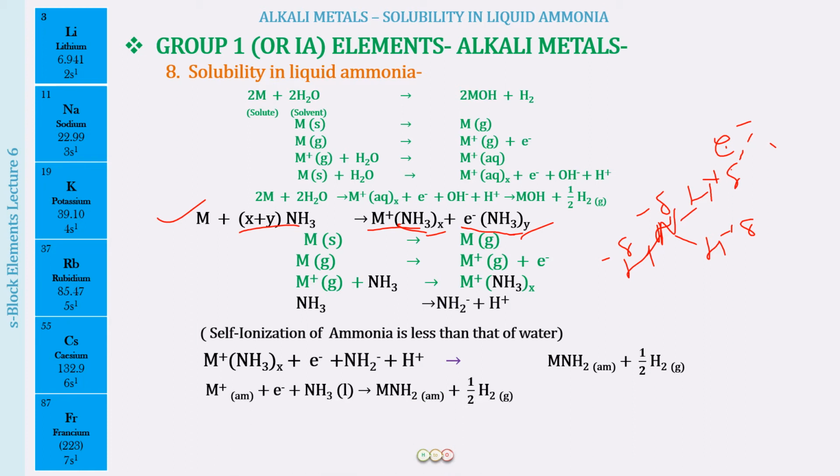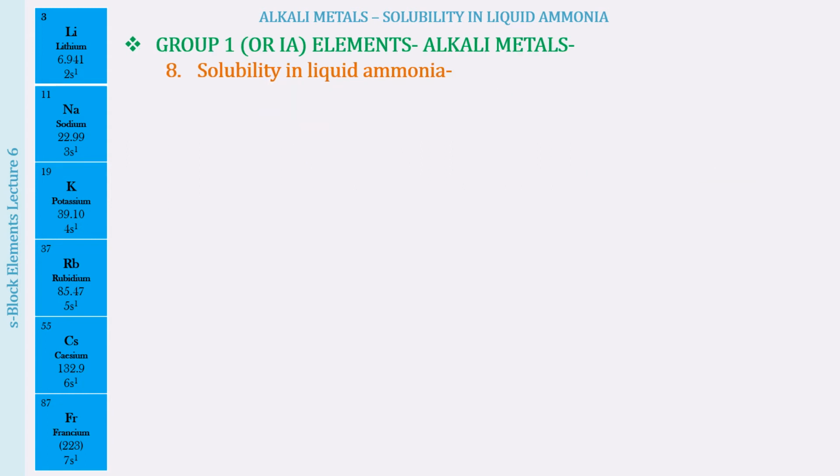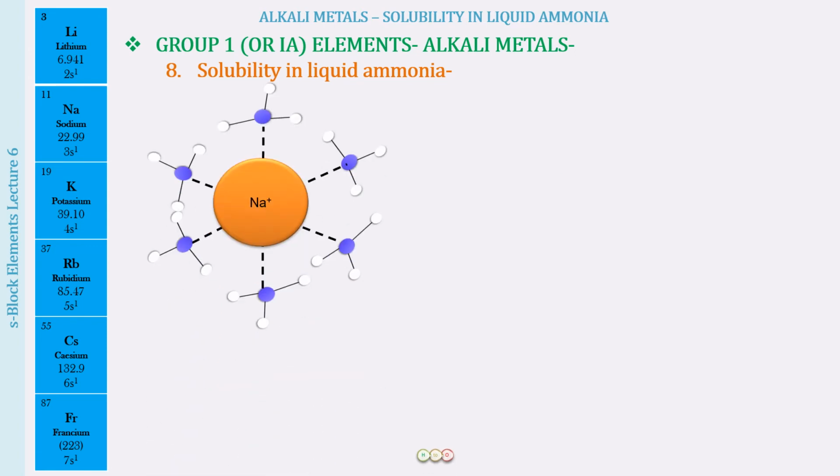So this is the total reaction: M positive plus electron plus NH3 forming M positive with NH3 and electron with NH3. This is the first diagram, where we put the alkali metal in the ammonia. The cation was formed, and the cation got ammoniated by the ammonia molecules.